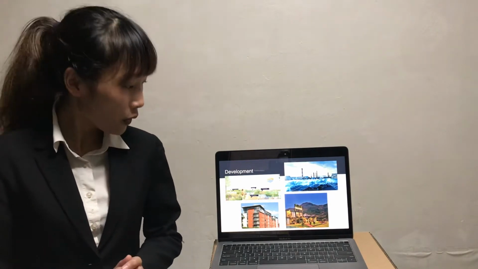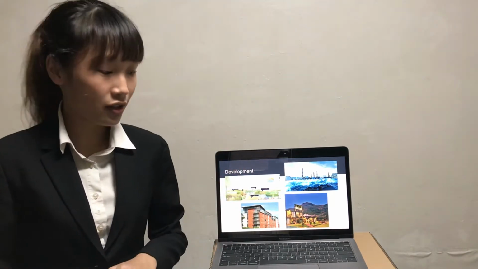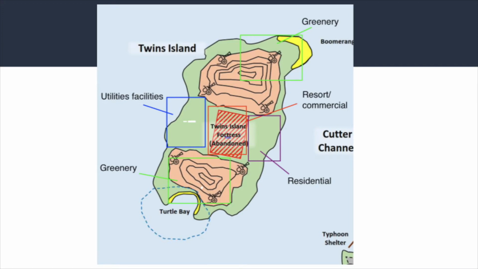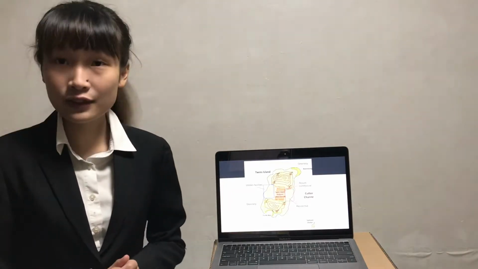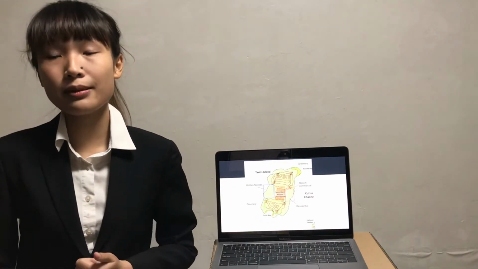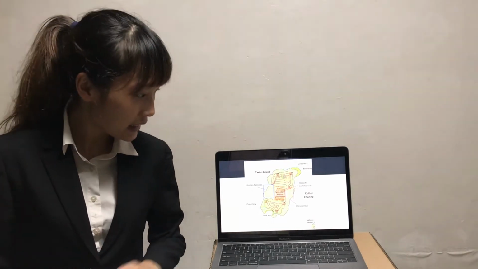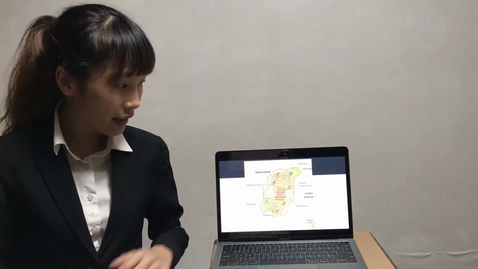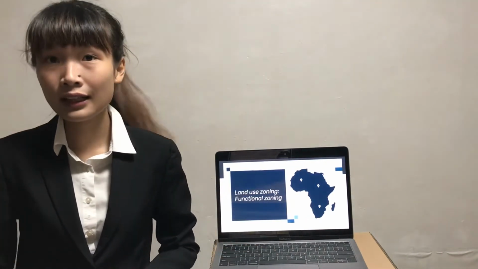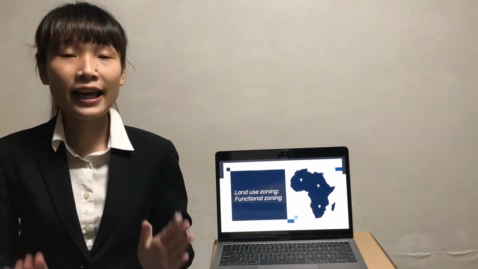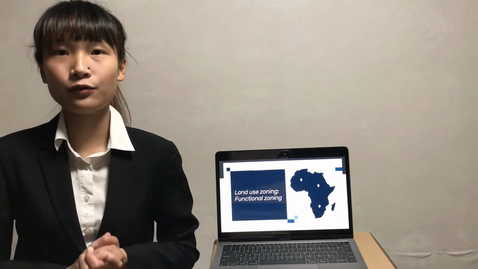The development will be divided into four sections, including greenery areas, utilities facilities including water treatment, drainage, sewage, and electricity facilities, residential area, and resorts. In urban planning as well as transportation planning, land use is the most important factor.